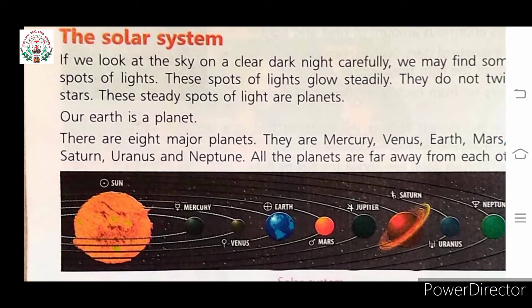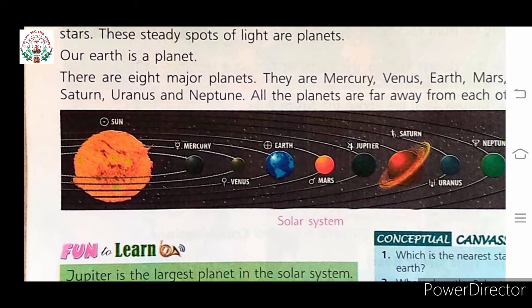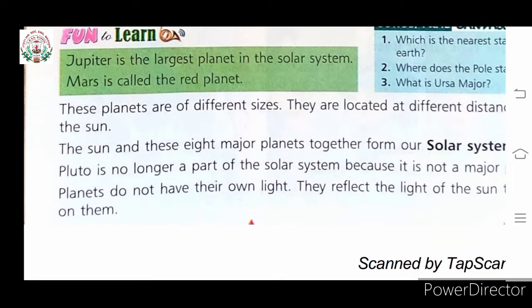Then the solar system. Our Earth is a planet, children. There are 8 major planets, and the planets are Mercury, Venus, Earth, Mars, Jupiter, Saturn, Uranus and Neptune. Jupiter is the largest planet in the solar system, and Mars is called the red planet.